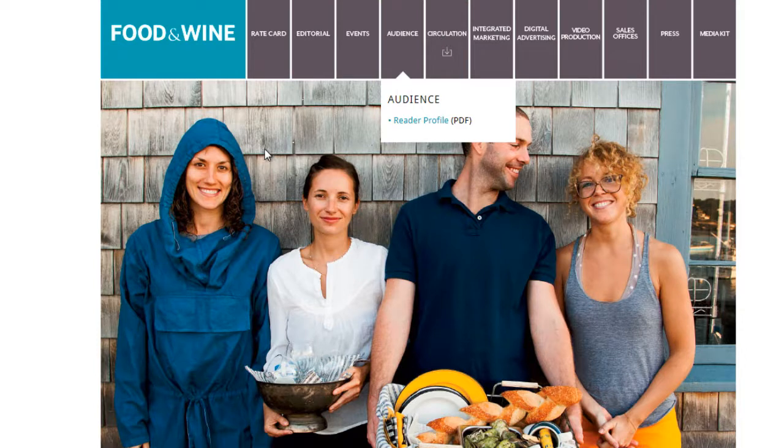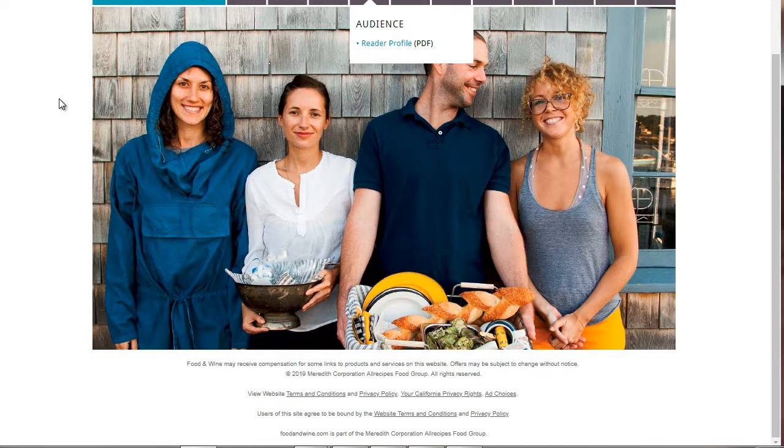Right here we can take a look at the audience profile and match it with the Food Network one and get a better idea of the patterns that show up. What are the things that are consistent throughout? That's another method that you can use. You don't have to, but I just wanted to give you more so that you can target people in a more specific manner. So go ahead, write things down and keep it saved on your computer.